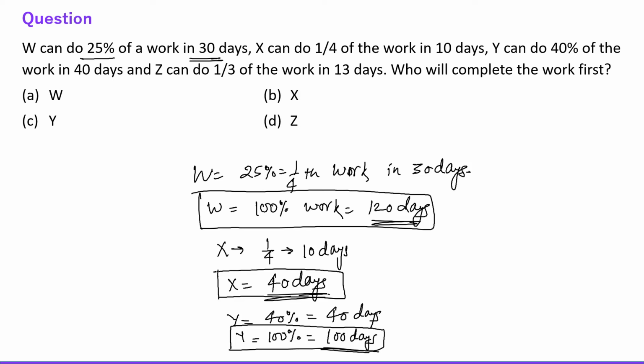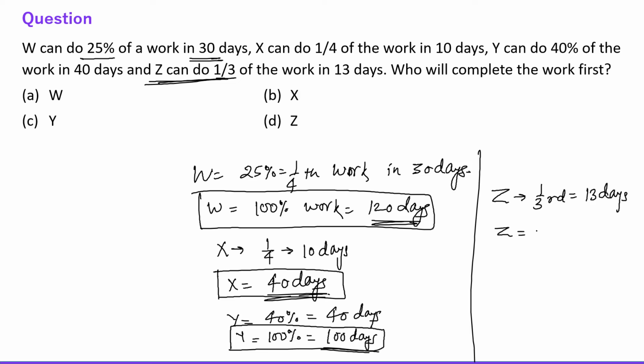Okay. After that, one more information. Z can do 1/3 of the work in 13 days. So Z can do the entire work in 13 into 3, which is 39 days. Right? So what is the question?